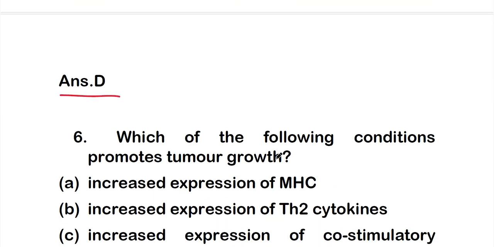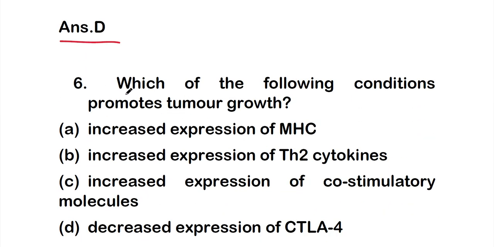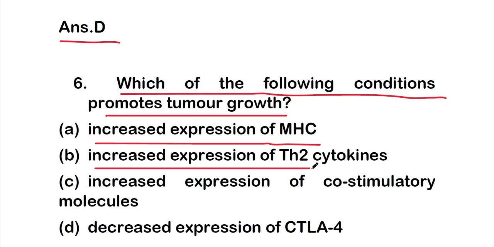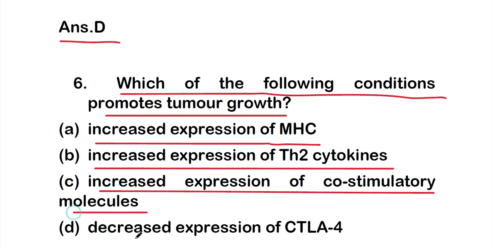Okay, so let's move on to question number 6. Which of the following conditions promote tumor growth? The options are option A, increased expression of MHC, option B, increased expression of Th2 cytokines, that is T helper cell 2 cytokines, option C, increased expression of co-stimulatory molecules, or option D, decreased expression of CTLA4. So which one is the correct answer about the tumor growth promoting condition?